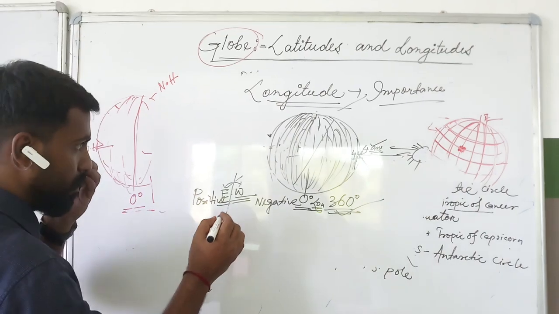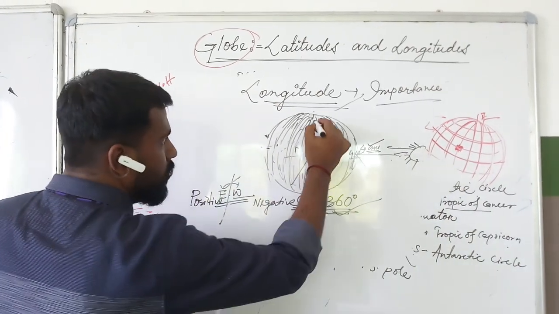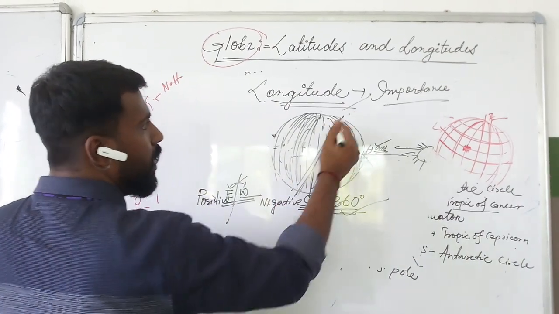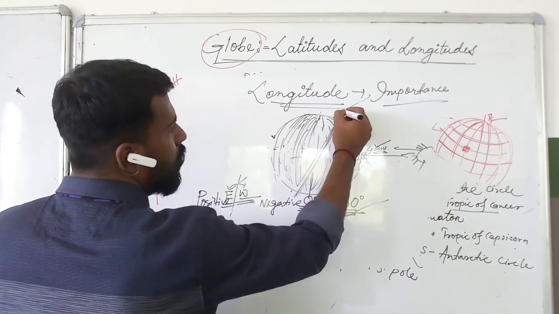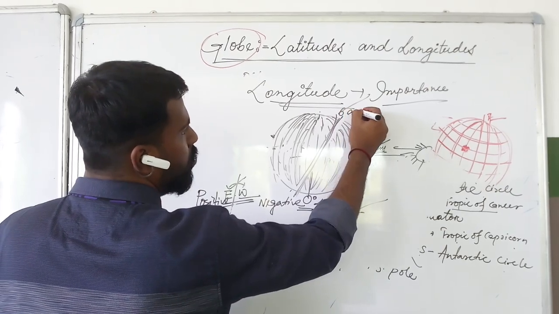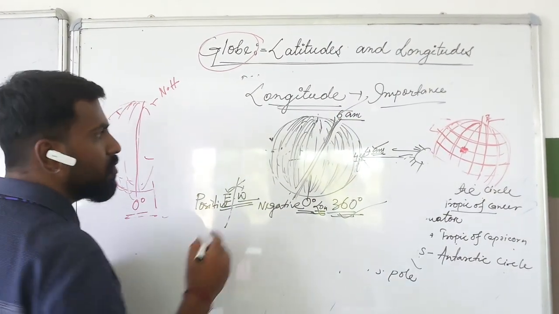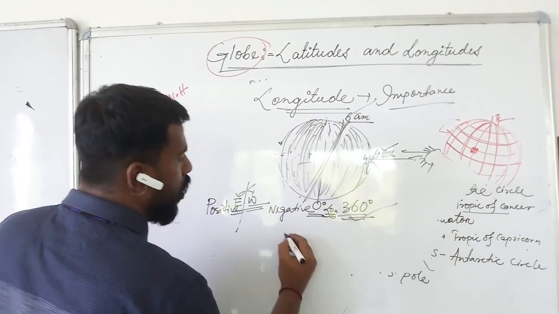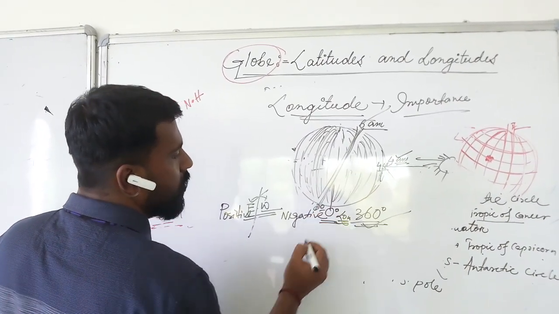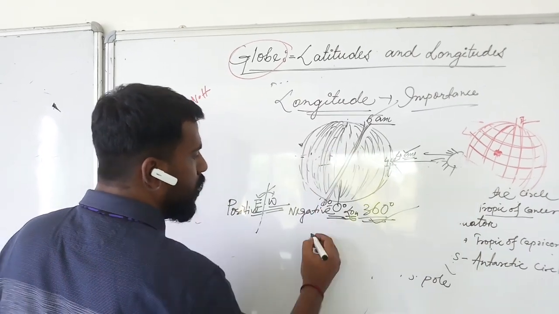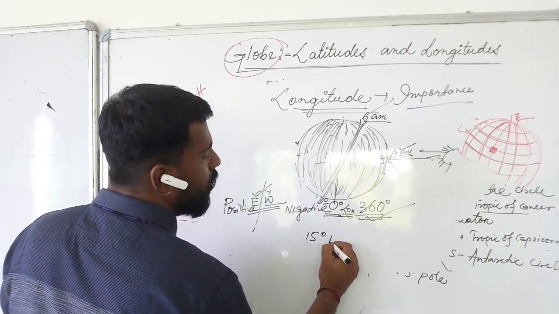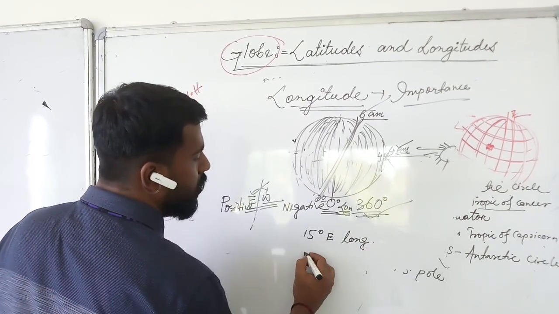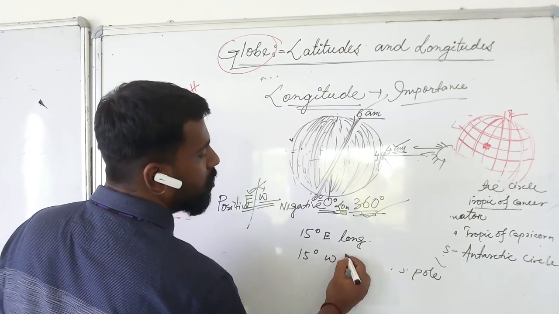I am giving an example. Suppose at the prime meridian, the main 0 degree meridian, the time is 6 a.m. Now the question is to extract the time of 15 degree east longitude and 15 degree west longitude.